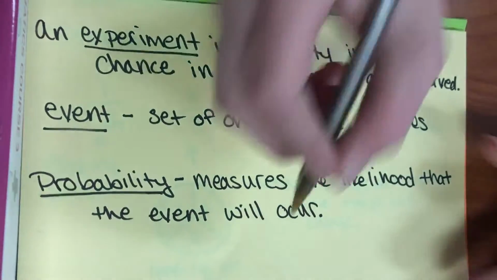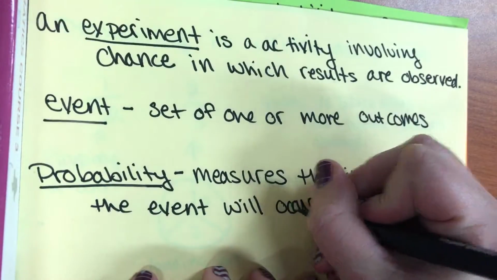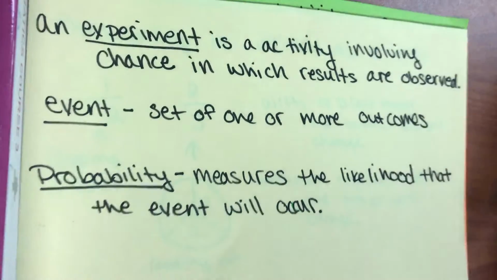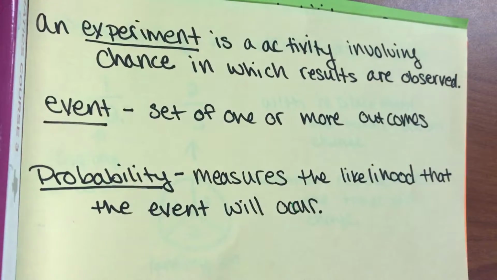I'm sorry, I'm a horrible speller. Can I say something real quick? Miss Groves and I were Googling how to do something on the calculator earlier, and we were watching the most boring video. The woman had a monotone and took forever. So basically, this is what it was like. An experiment is an activity involving chance in which results are observed.